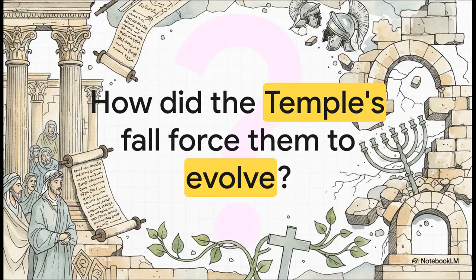In 70 AD, the Romans marched into Jerusalem and entirely destroyed the temple. They leveled it. How did that singular catastrophic event force all these rival factions, sacred texts, and ancient institutions to radically evolve just to survive? That destruction shattered this intricate first-century ecosystem forever, shifting the focus entirely away from the temple and directly paving the way for the explosive growth of early Christian history.